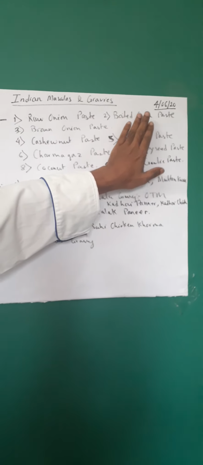The way this gravy is authentically prepared is, as the name says, makhni gravy, of course there has to be butter in this, and a lot of butter. So how do you do that? You take a karai, add butter, and add a little bit of oil so that the butter doesn't get burnt. Then you add the roughly chopped onion. You don't add the boiled onion paste directly. You add whole spices, ginger garlic, the roughly chopped tomato, and then you add water, and slowly and gradually you let it reduce. Once it reduces to half, you make a paste of it.